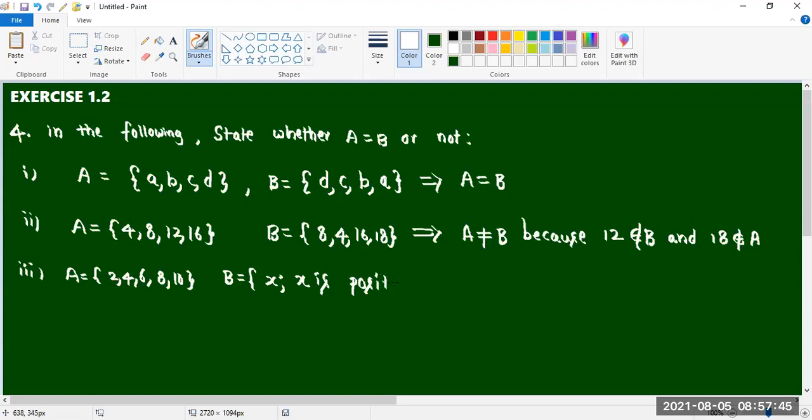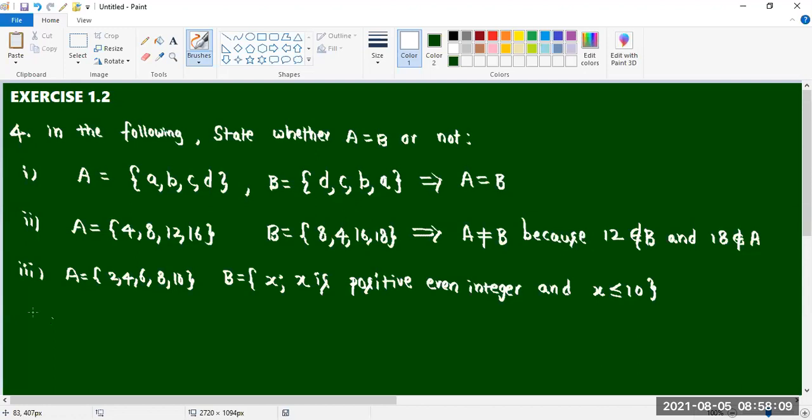Sir, A is equal to B, sir. One second, B is positive even integer, once again, positive even integer and x less than or equal to 10.